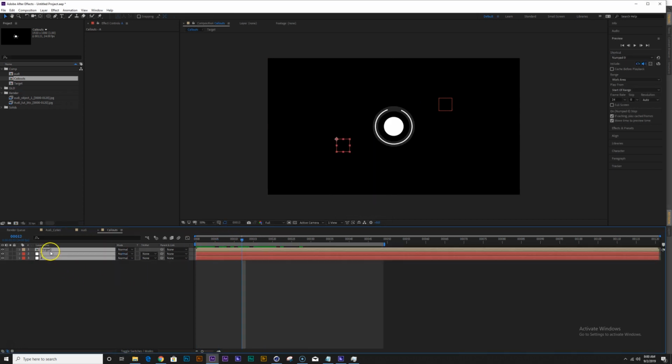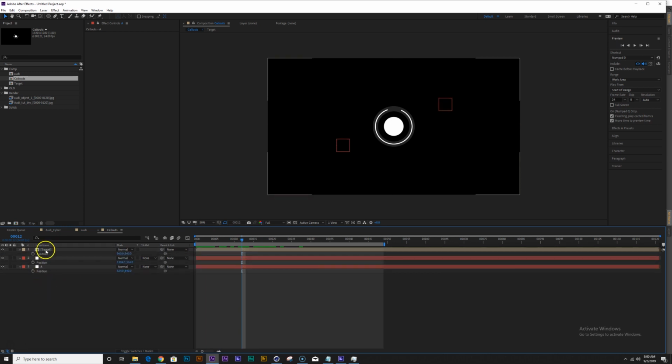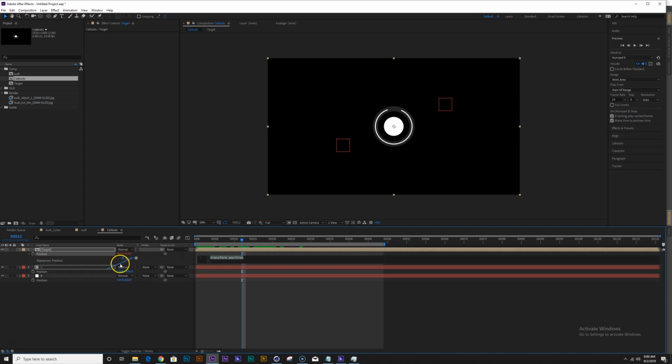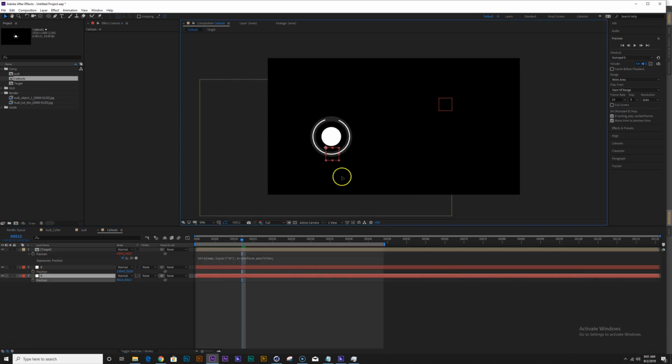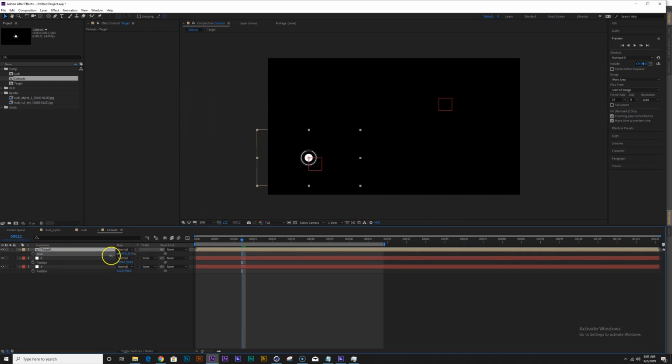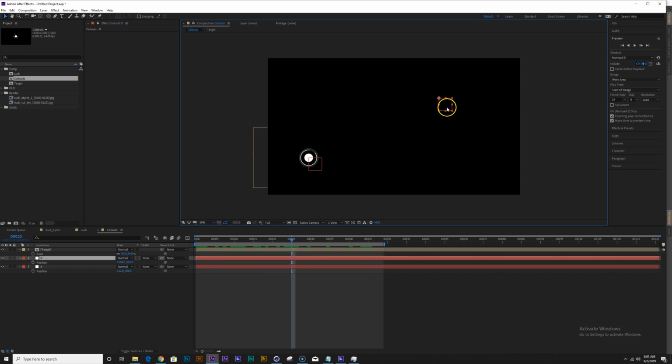And let's open up the position of my nulls and my target, and I'm going to parent, well, not parent, I'll click the position and just pick whip to position of A. So now if I move A, the target will just follow it wherever it goes. And we can scale that down, something like that.